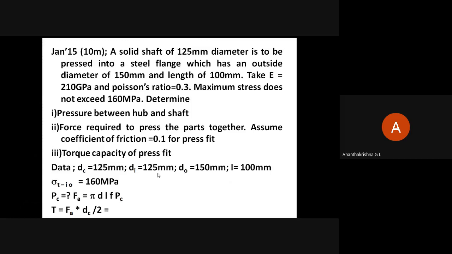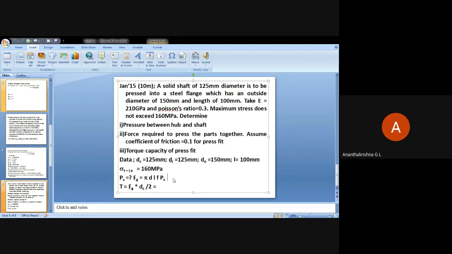Substitute, and we are going to get the axial force, 107,488. Correct? Yes, sir. So from there, find out the torque capacity.